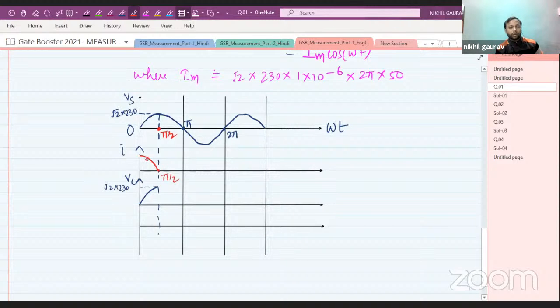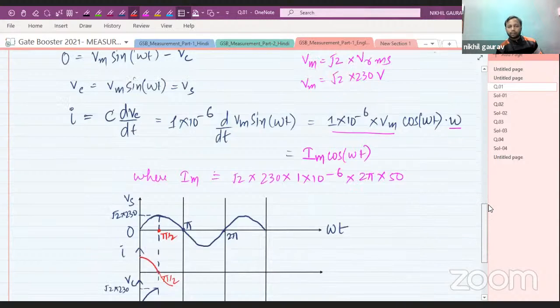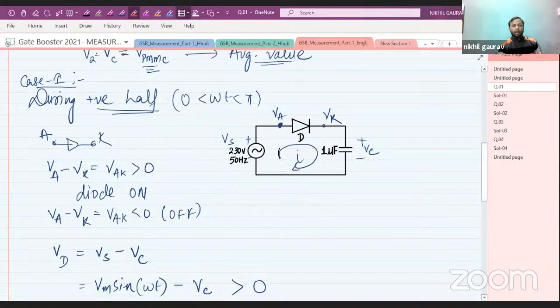After pi by 2, the capacitor current will enter into negative value. Negative value means the direction of current will be opposite. Now look here in the circuit.